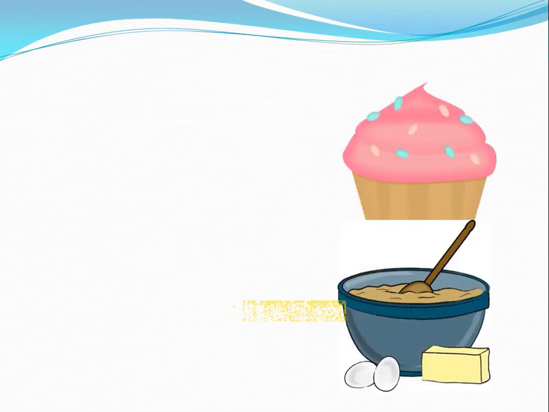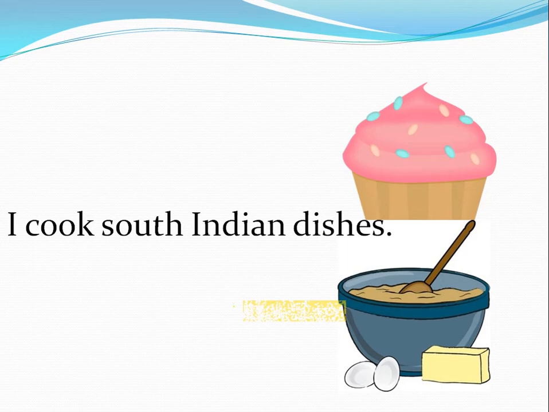As in this picture you see that a cake is baked and cooking or something is done. So we can make the sentence like I cook South Indian dishes, or I bake. So I cook and I bake are the real sentences with I as the doer and cook and bake as the verb in the purest form.